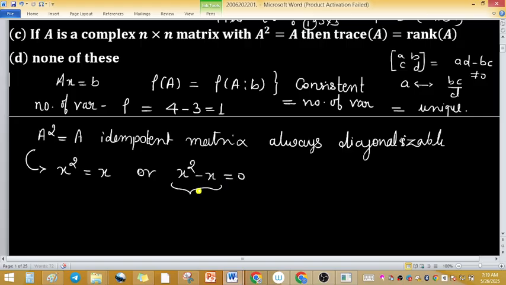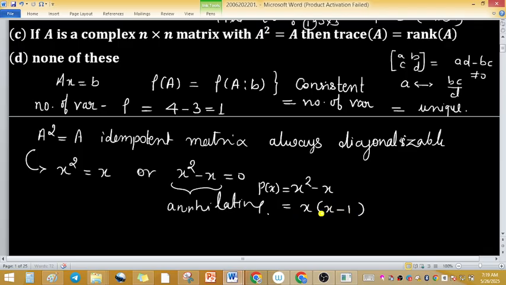So you can consider this as an annihilating polynomial, and this annihilating polynomial is x square minus x, denoted by p(x). Now the factors of the annihilating polynomial are x and x minus 1.